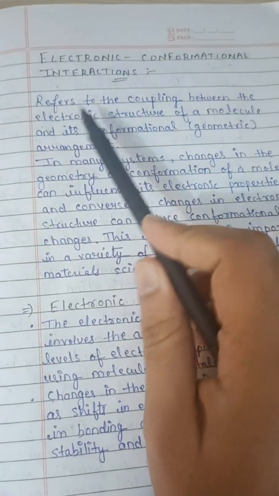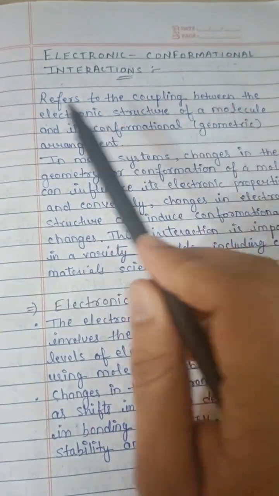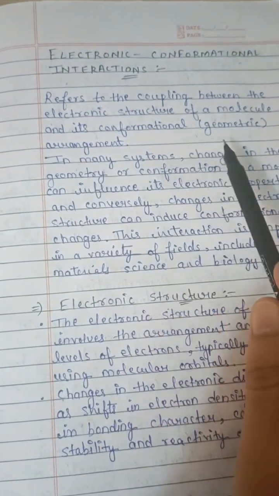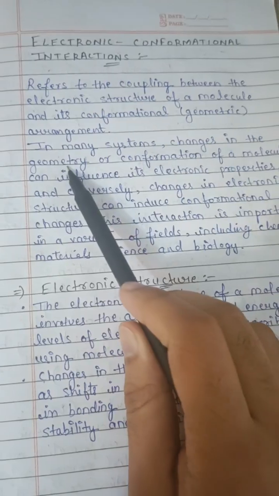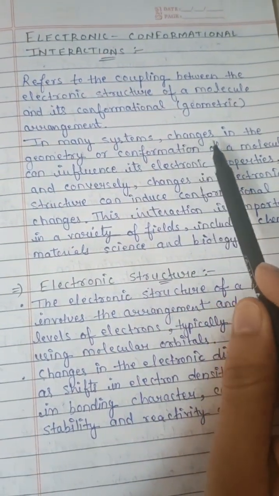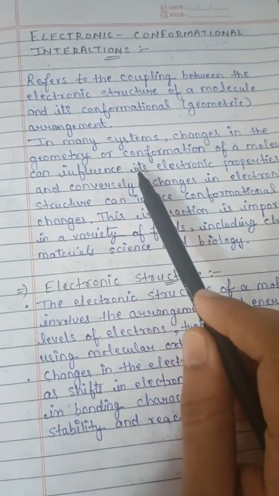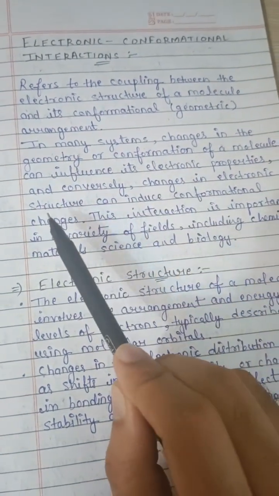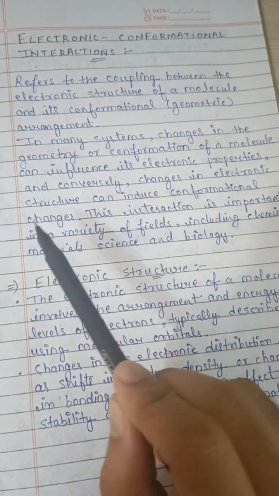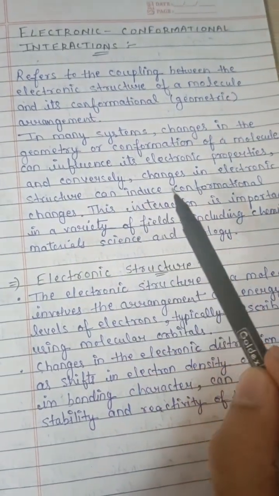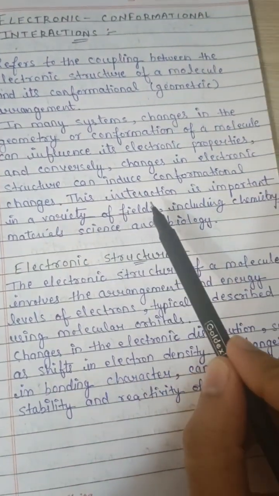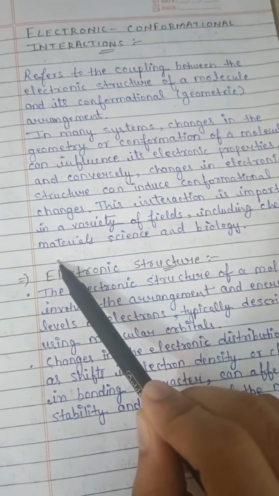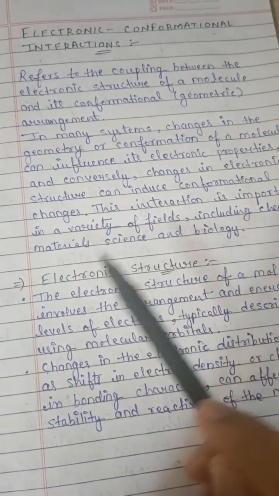Electronic conformational interaction refers to the coupling between the electronic structure of a molecule and its conformational, geometric arrangement. In many systems, changes in the geometry or conformation of a molecule can influence its electronic properties, and conversely, changes in electronic structure can induce conformational changes. This interaction is important in a variety of fields, including chemistry, material science, and biology.